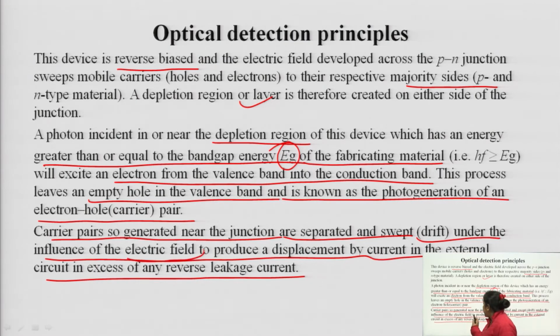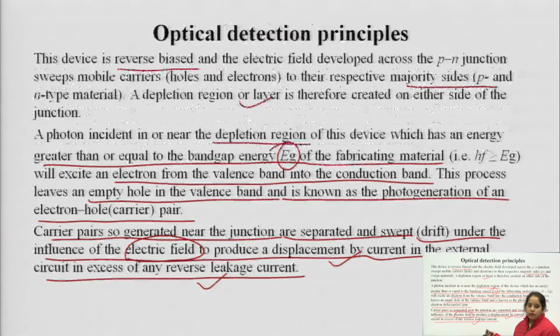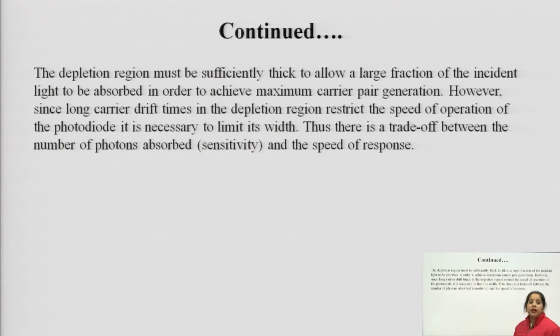Under the influence of the electric field created due to the biasing, which produces a displacement current in excess of the reverse leakage current, and it flows in the external circuit and leads to the current formation on the application of the photon.